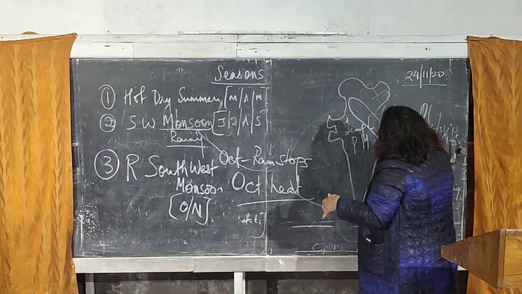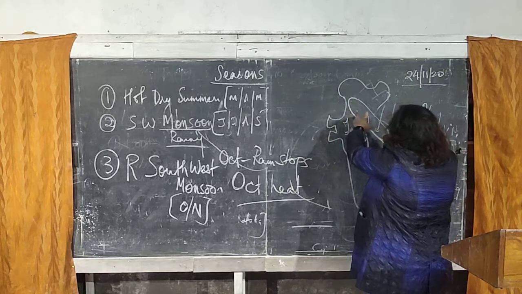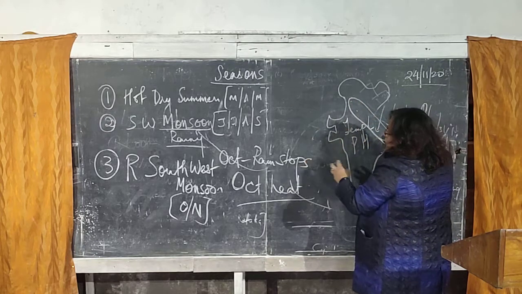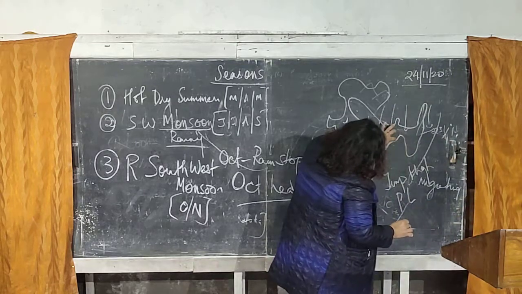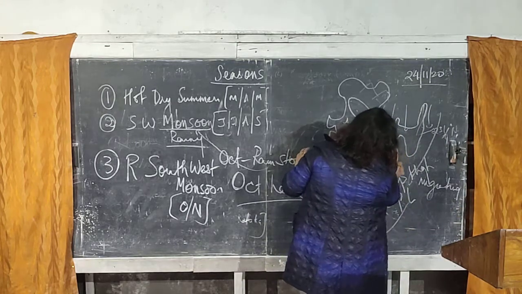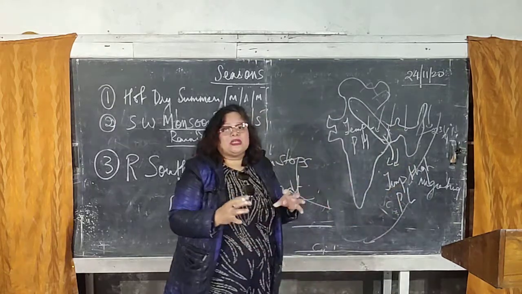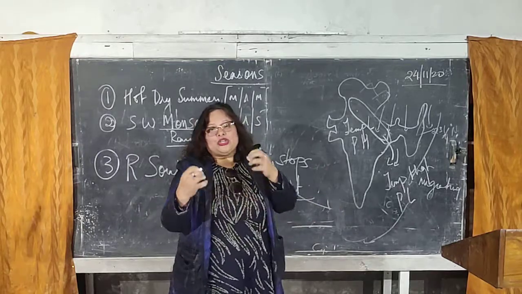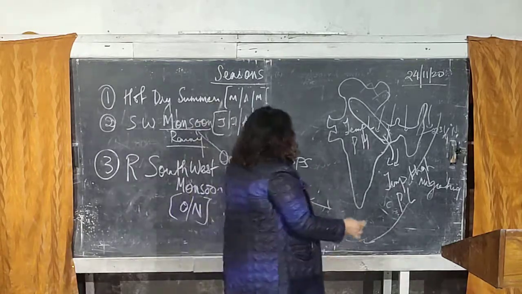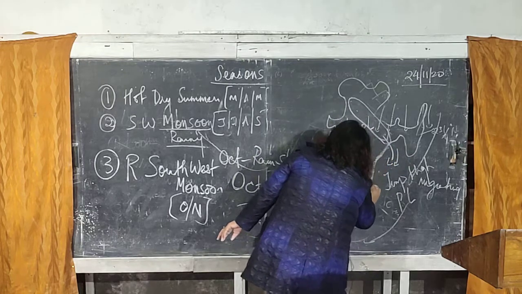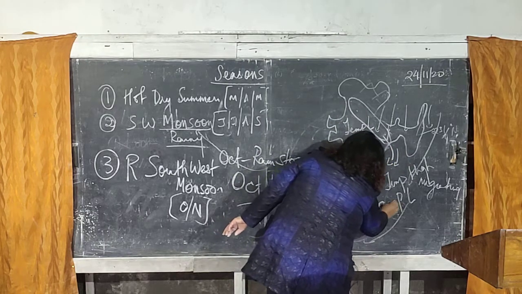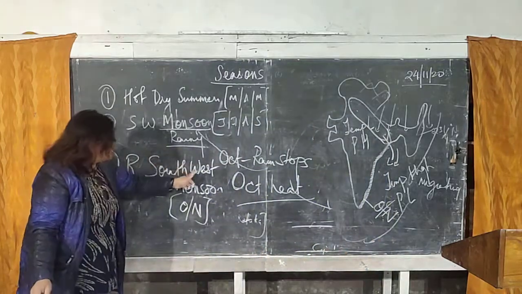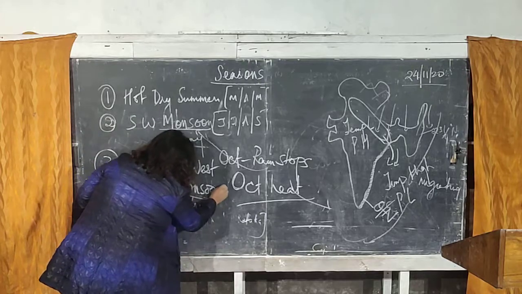Moment it comes to the coastal regions, now remember, so far it was blowing from land. When a wind is blowing from land, it means the wind is a dry wind. It's a thirsty wind. Moment it comes closer to the sea, it enters the water. Now since the wind is thirsty, as I told you, the dry winds are very thirsty, it picks up the moisture. And that moisture that has been picked up gives slight showers of rainfall to the east coastal plains in our country in the month of October, November, which is known as the retreating southwest monsoon. That is why the word monsoon has been added.